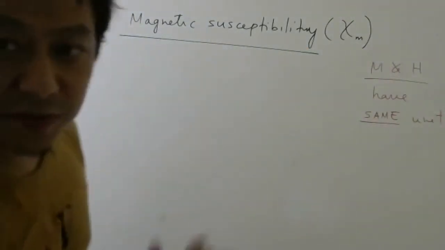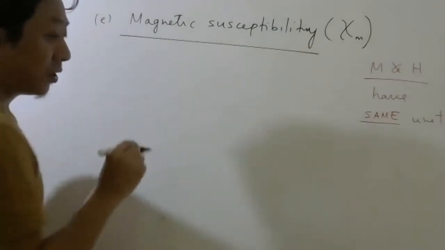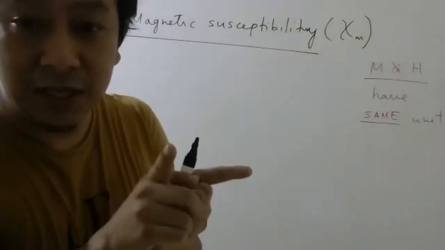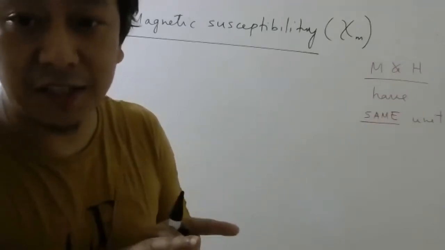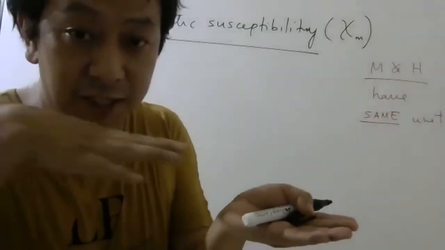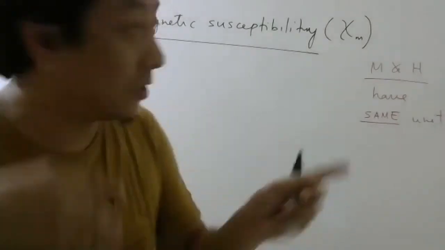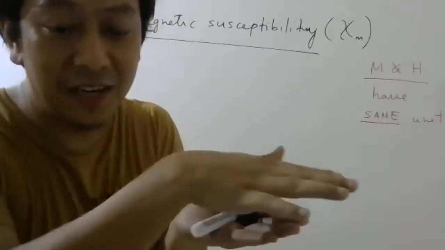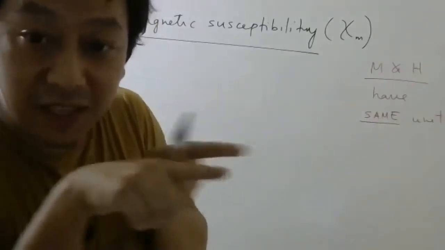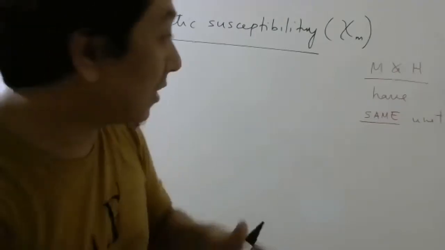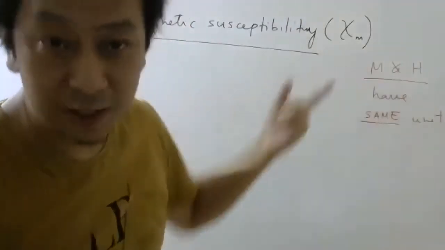Now how does this come? Very simple. Look here. The atoms in the material, initially they are oriented in what direction? Random direction. Then when you apply this external magnetic field, this magnetizing field I should say now, those atoms will start coming in the same direction. As they come in the same direction, magnetization will increase or not? It will increase.